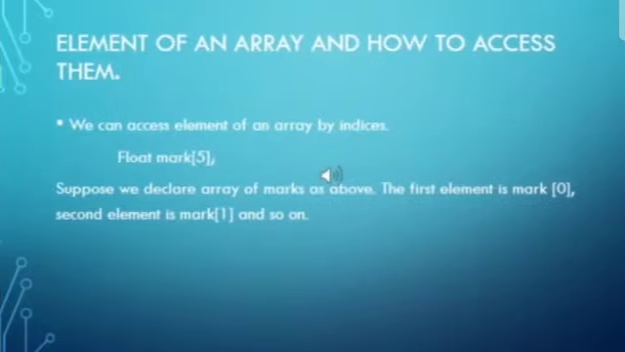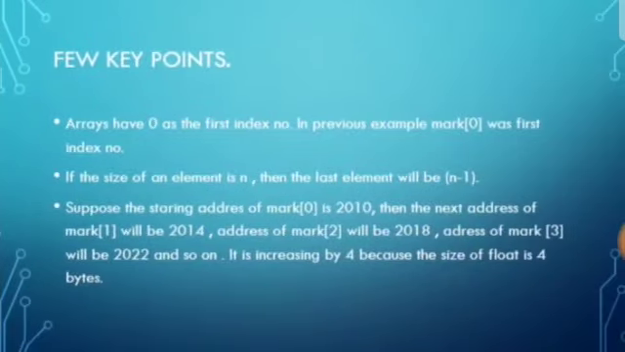Element of an array and how to access them. We can access element of array by indices. Suppose we declare array float mark of size 5. The first element will be mark of 0, second element will be mark of 1, third element will be mark of 2, and so on. The starting index will be 0 and the ending one will be the size minus 1.